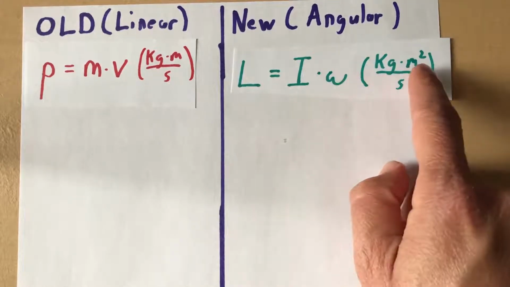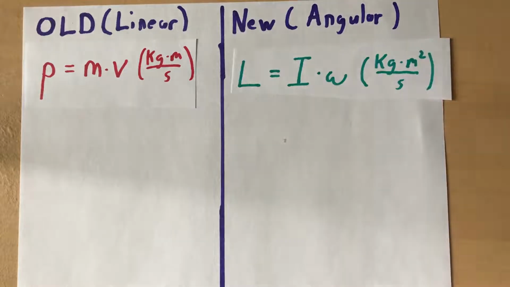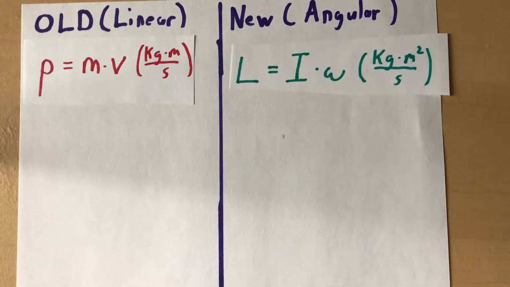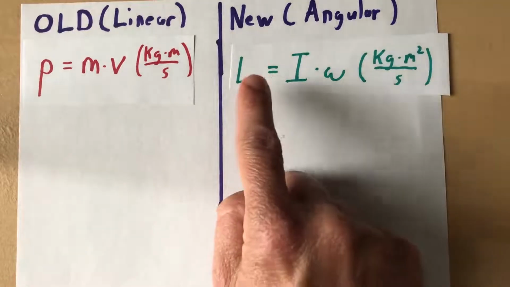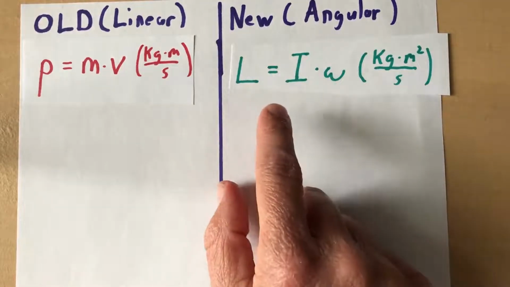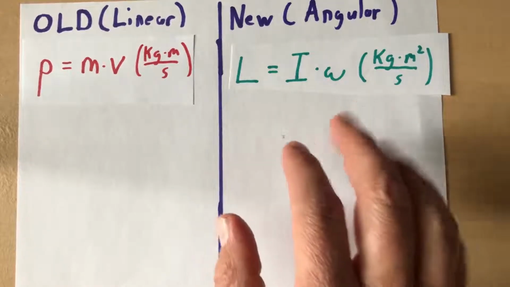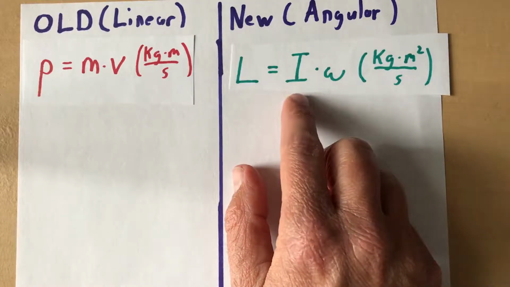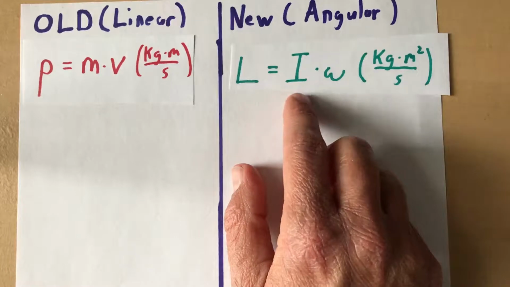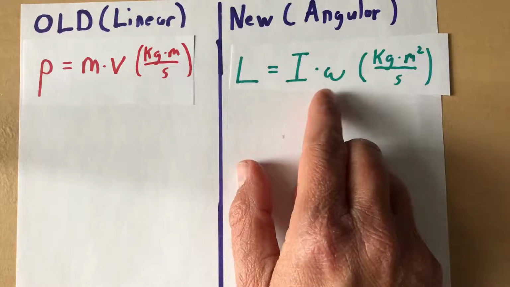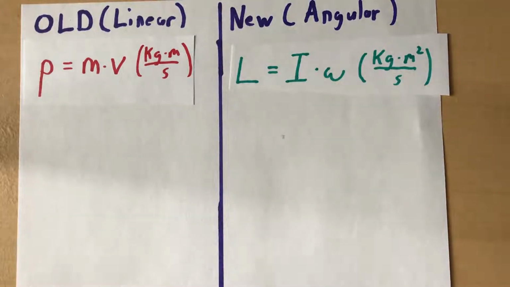Its units are kilogram meters squared per second, but I haven't seen that hardly ever actually come up and addressed. So something that is rotating wants to stay rotating, and something that's not rotating doesn't want to rotate, but not all things that are rotating want to stay rotating the same amount. So if you have more rotational inertia, you want to stay rotating more. And if you're spinning faster, you want to stay rotating more.